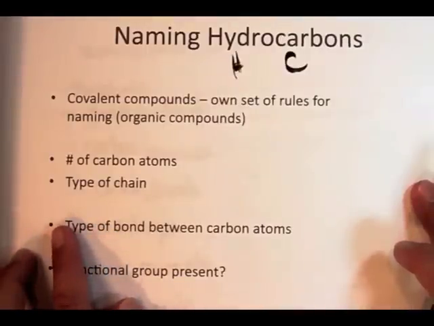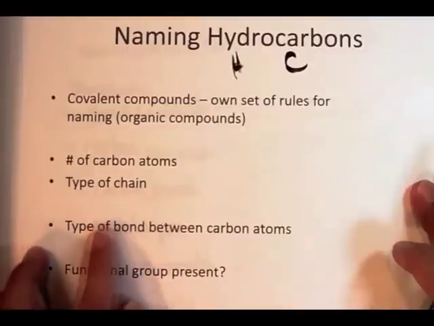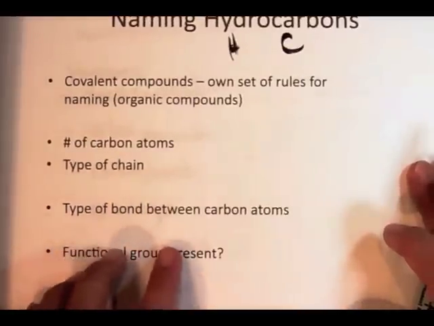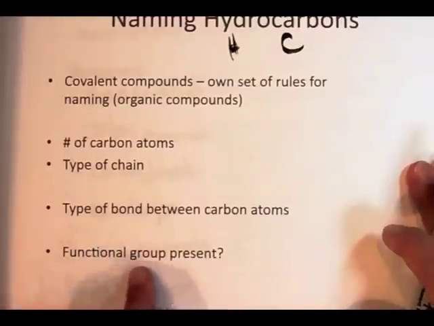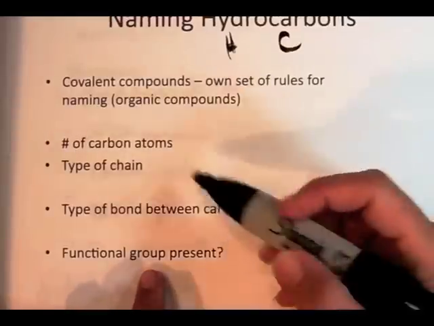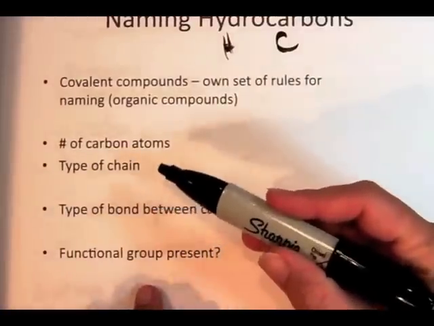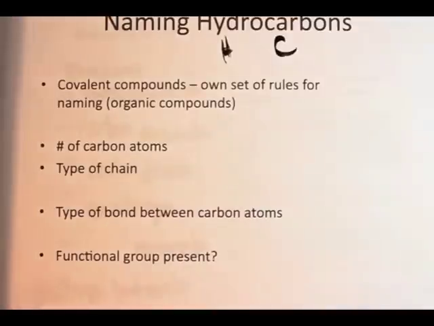chain of the hydrocarbon. The type of chain that you have: is it a straight chain, a branch chain, or a cyclic chain? The type of bond between the carbon atoms, they're always covalent bonds, but is it single, double, or triple? And is there a functional group present? Now, all these details, I'm just pointing them out to you right now. We're not going to talk about all the details of naming hydrocarbons until next semester.